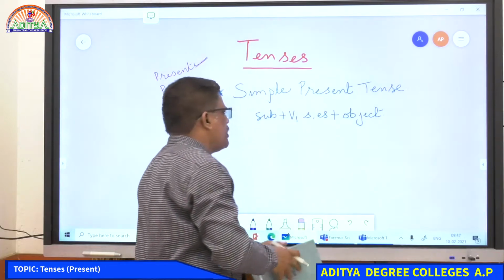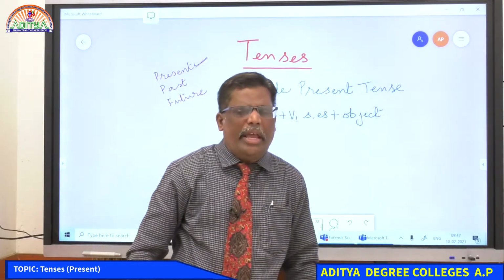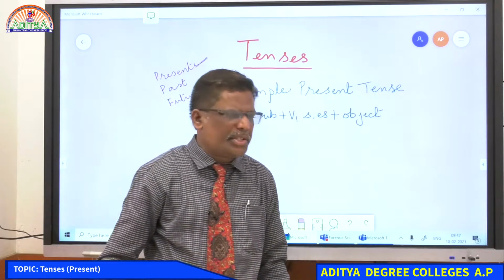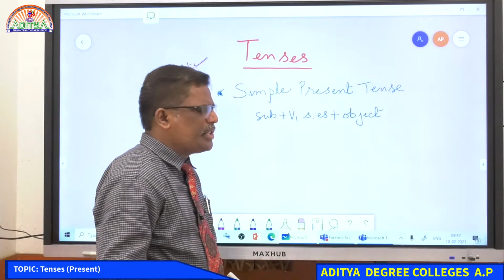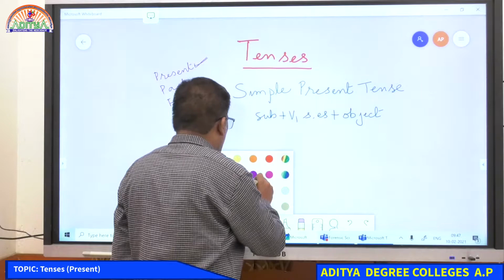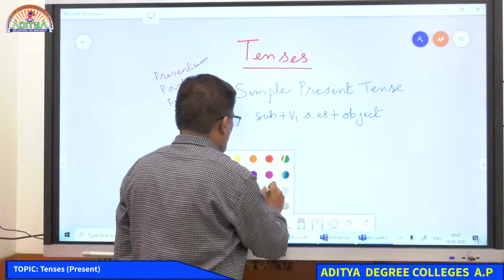Subject plus verb 1, and with the V1 you have ES: rises, sings. This V1, V2, you must know the conjugation of the verb. All of you must know the conjugation of the verb.